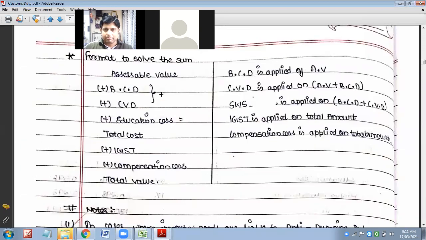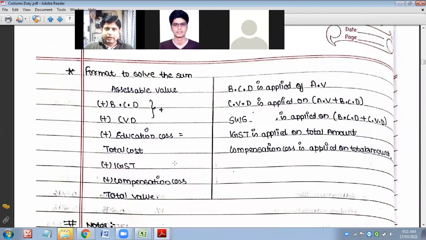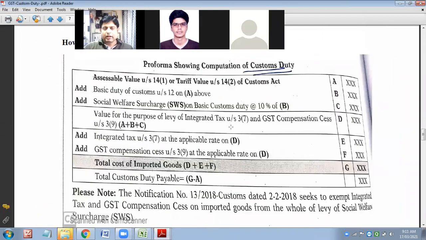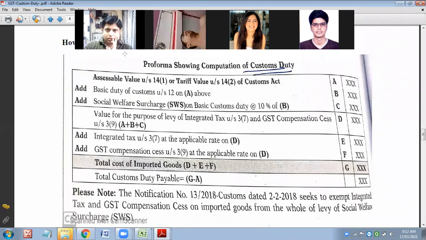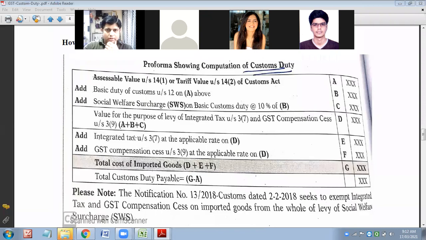What you have written is the same thing there; it is not very hard and tough. Has everyone taken it? Just let me know. Now remember: on assessable value, BCD; on BCD, SWS; that will give us the total value on which IGST is charged, and compensation cess will be on IGST. Okay, I hope things are clear to you all.